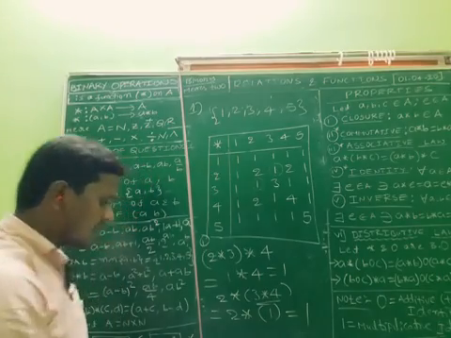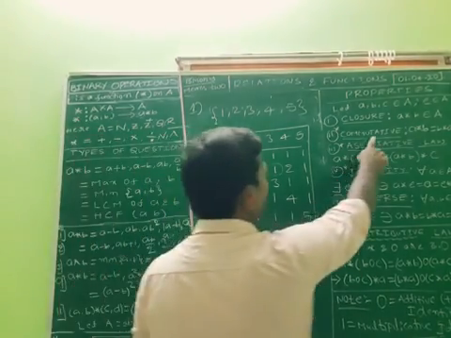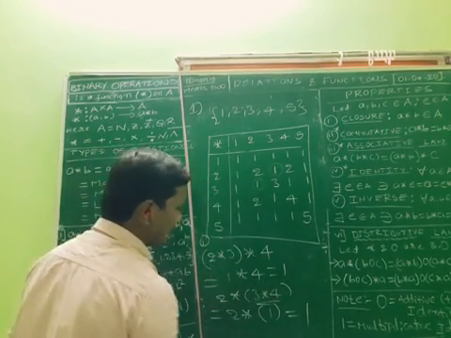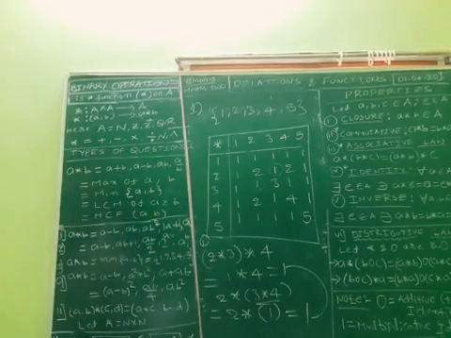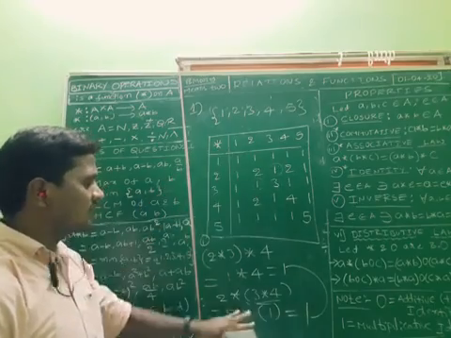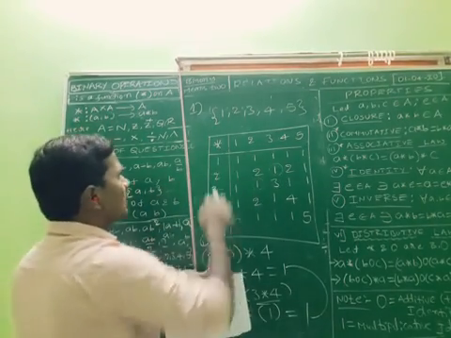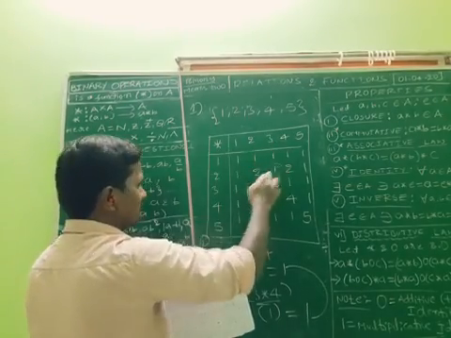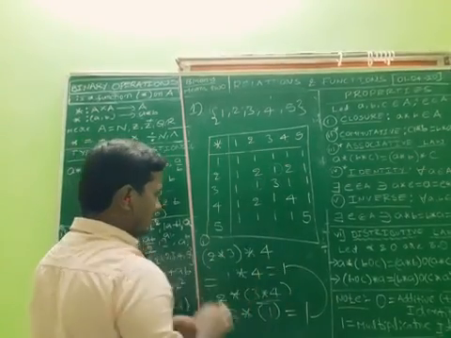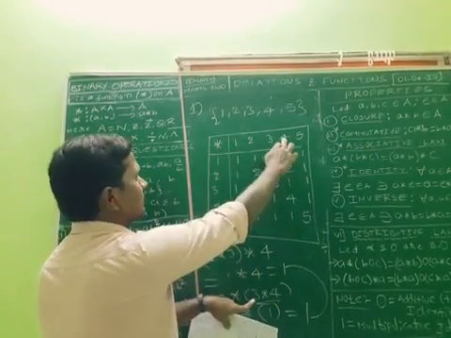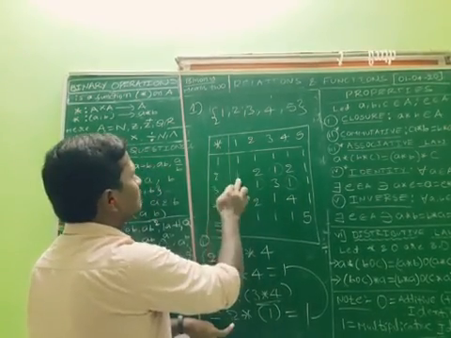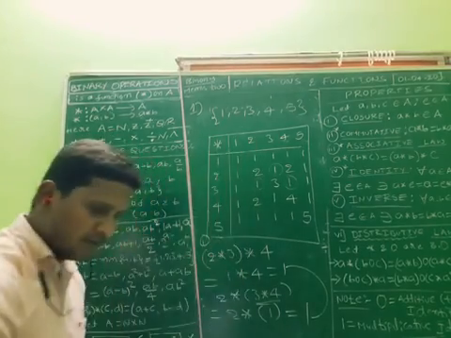So now what can we conclude here? It will satisfy the associative property. (2 star 3) star 4 is equal to 2 star (3 star 4). Both will be the same. In this case, the binary operation star satisfies associativity. Very simple. 2 star 3 value is 1, and again we get 1 star 4 is 1. Finally 1. 3 star 4 value is 1, I written 1 here, 2 star 1 is 1. Okay, we got the first answer.